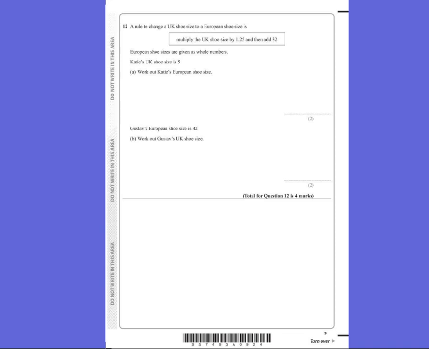Question 12. A rule to change a UK shoe size to a European shoe size is multiply the UK shoe size by 1.25 and then add 32. Katie's UK shoe size is a 5. Work out a European size. So to do this, you would start with your 5, you times by 1.25, then add 32. You can just put that straight into your calculator.